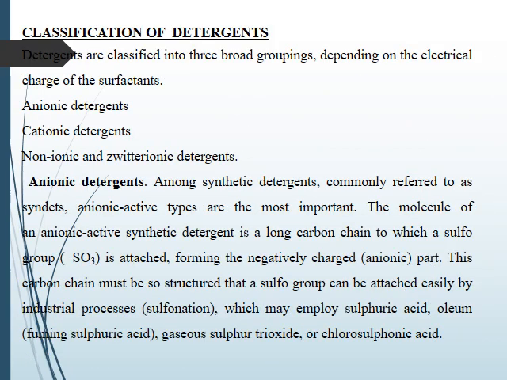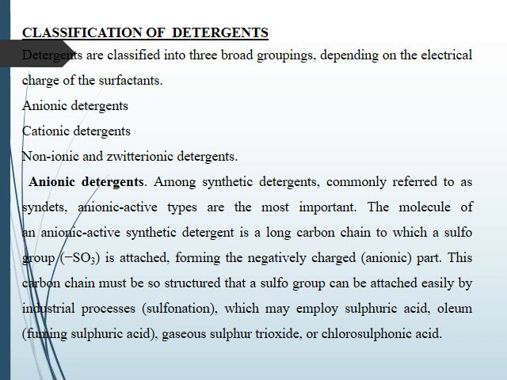Classification of detergents. Detergents are classified into three groups depending upon the electrical charge of the surfactant. That is anionic detergents, cationic detergents, and non-ionic and zwitterionic detergents. Anionic detergents. Among synthetic detergents, commonly referred to as synthets, anionic active types are the most important. The molecule of an anionic active synthetic detergent is a long carbon chain into which a sulfur group is attached, that is SO3, forming the negatively charged anionic part.